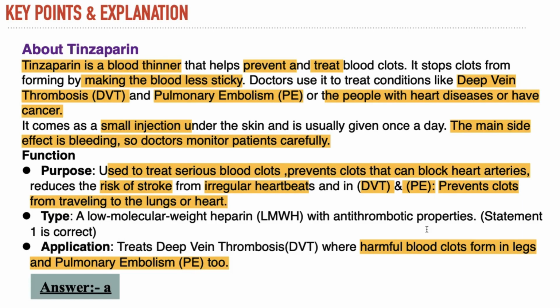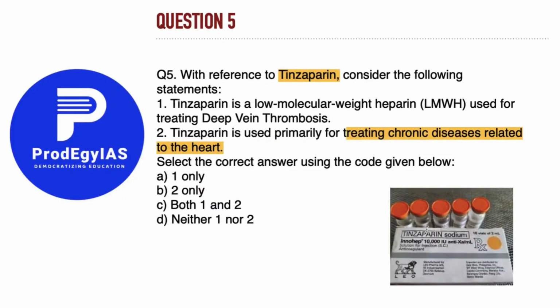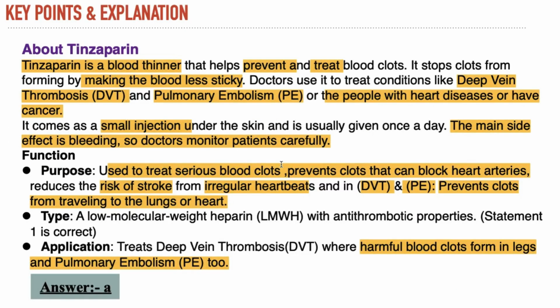So after seeing all this information about tinzaparin, we will see which statements are correct. First, tinzaparin is a low molecular weight heparin used for treating deep vein thrombosis, which is right. Second, tinzaparin is used primarily for treating chronic diseases related to the heart. No, it is also used for DVT and PE, right? So only statement 1 is correct according to the given statements, right? So the answer is A.